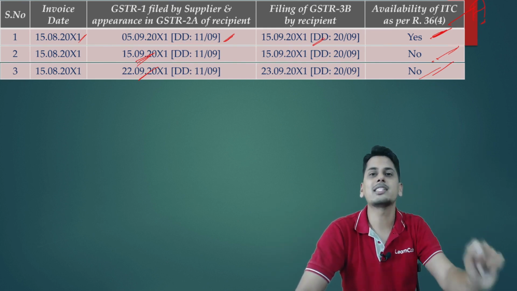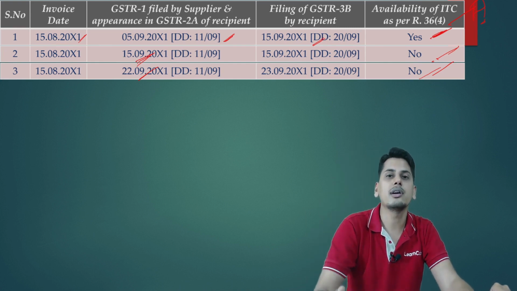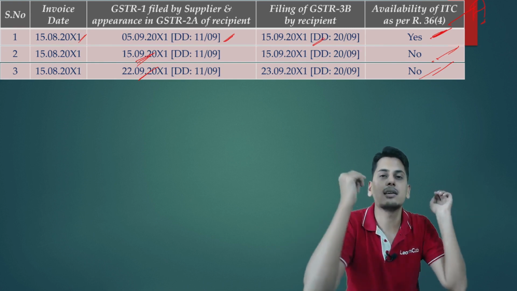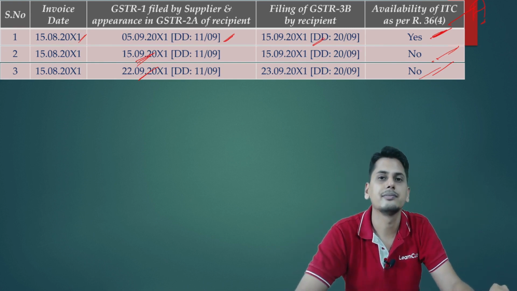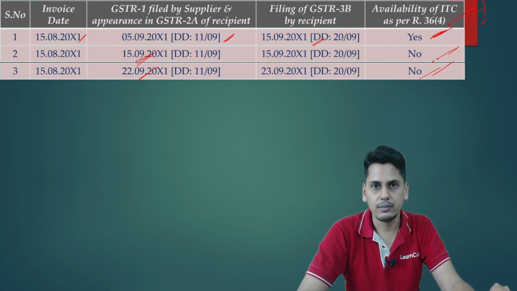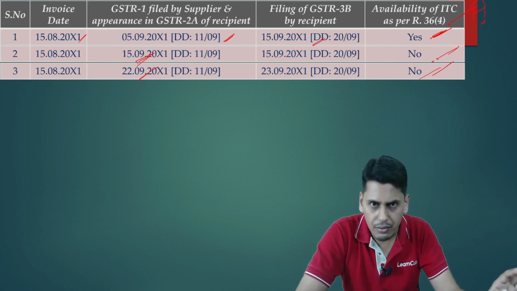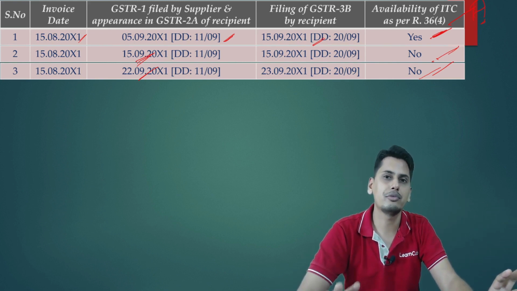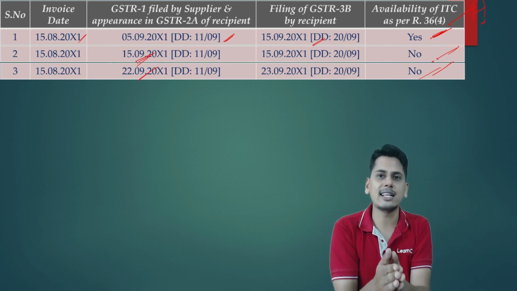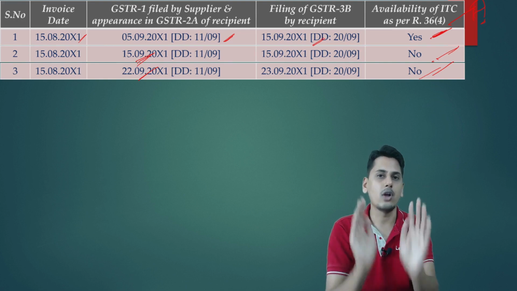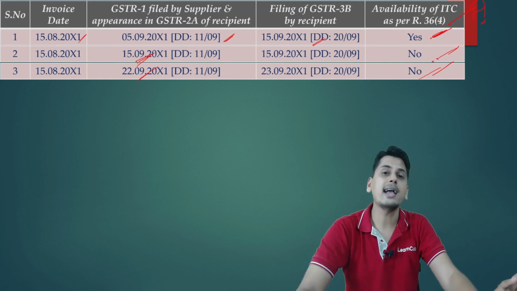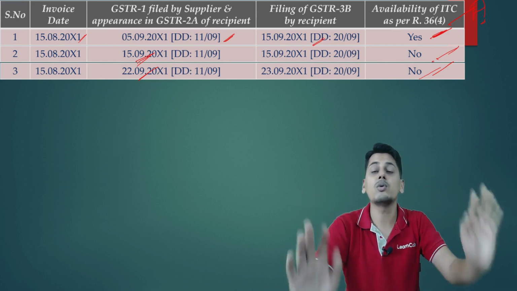The government cannot expect me to sit and download GSTR 2A at 12:01 at midnight and say that yes, these are the suppliers who have filed their GSTR 1 before the due date. So now the government has to give me a report irrespective of whenever the suppliers file their GSTR 1. The government has to give me a report for a particular tax period. For this particular tax period, August, at the back end you work, you do whatever you want. At the back end, the industry says, you work, you do whatever you want.